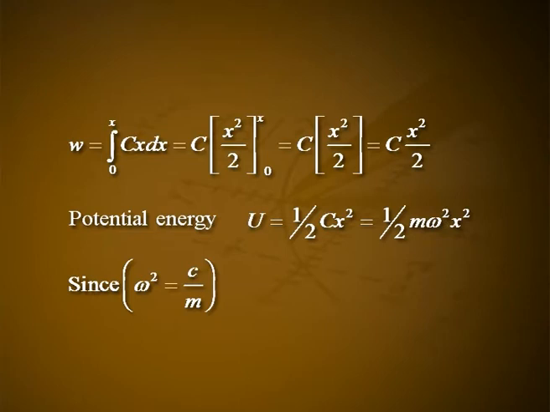Potential energy U is equal to 1 by 2 into Cx square, which is equal to 1 by 2 into m omega square x square, since omega square is equal to C by m.